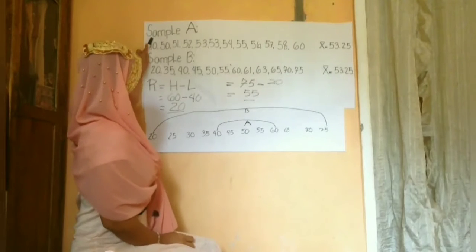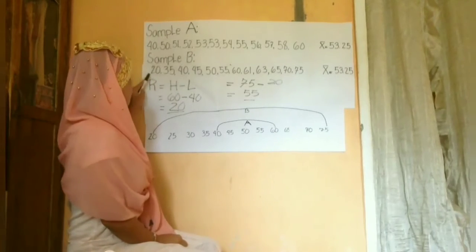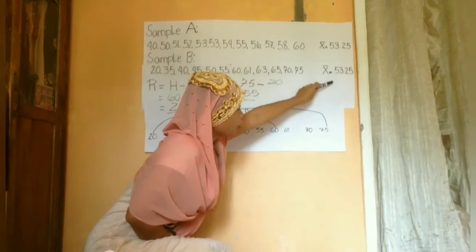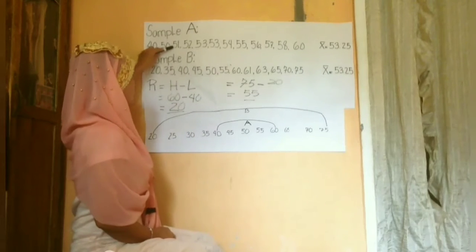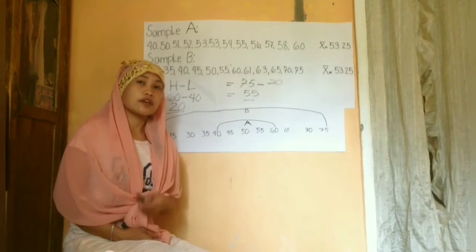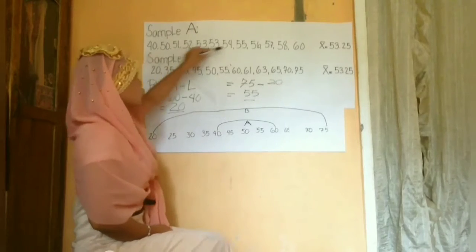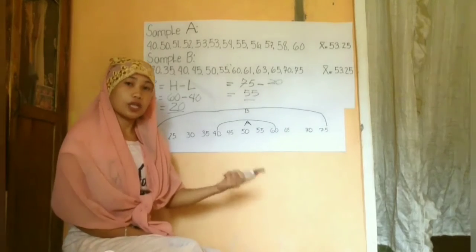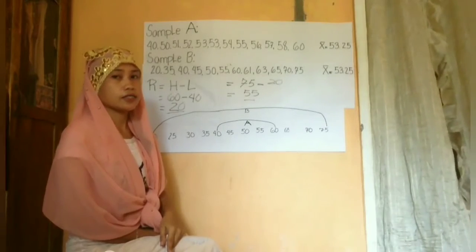This is the sample, the two sets of scores, sample A and sample B. These two sets of scores have the same mean, 53.25. So first, we are going to find the range of sample A. Like what I said recently, to find the range, the first step is to arrange the scores from lowest to highest, so it's easy for you to identify the lowest score and the highest score.